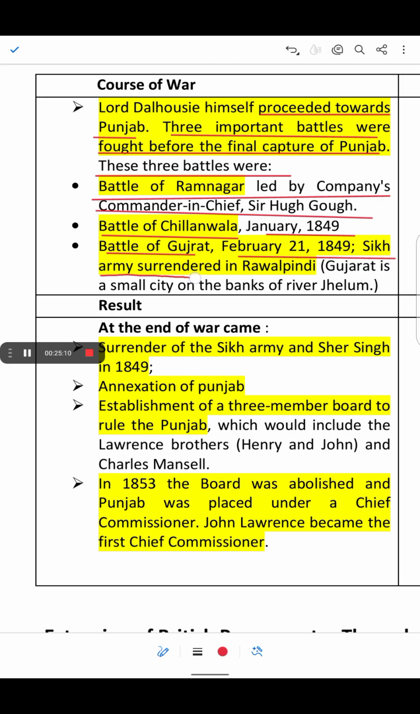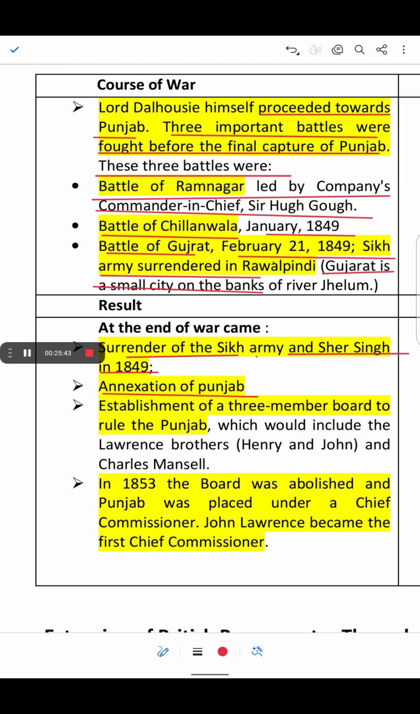The Sikh army surrendered in Rawalpindi. Gujarat is a small city on the bank of the river Jhelum. So, the result at the end of the war was that Sher Singh and the Sikh army surrendered in 1849.